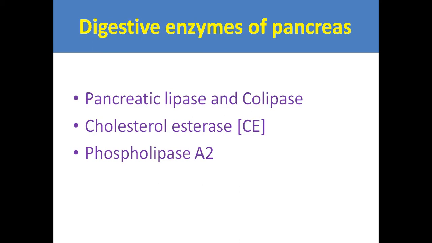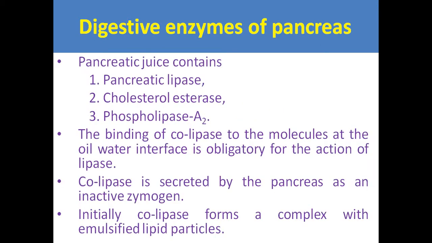Now digestion. If you see the enzymes that are produced in the pancreatic secretion, the exocrine secretion of the pancreas consists of pancreatic lipase and co-lipase enzymes, and cholesterol esterase and phospholipase A2 are the important enzymes that are present in the pancreatic juice. The binding of co-lipase to the molecules at the oil-water interface is obligatory for the action of lipase. Co-lipase is secreted by the pancreas